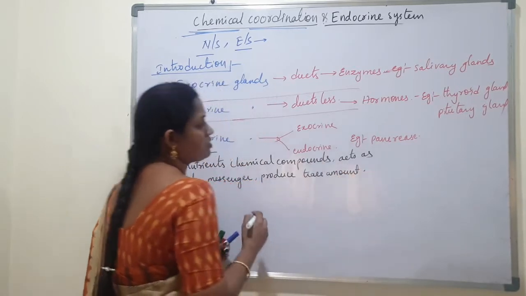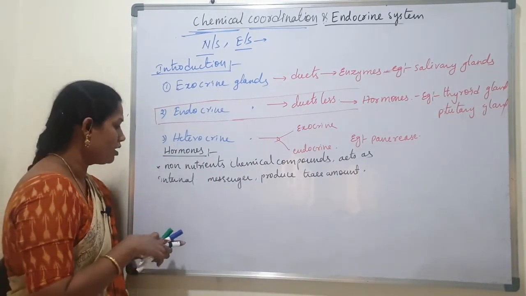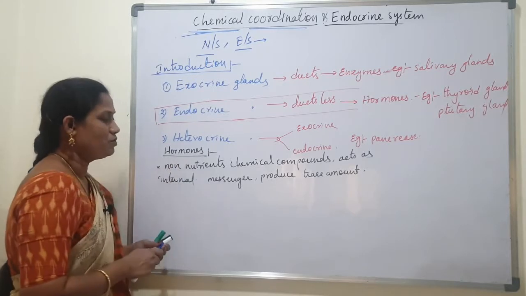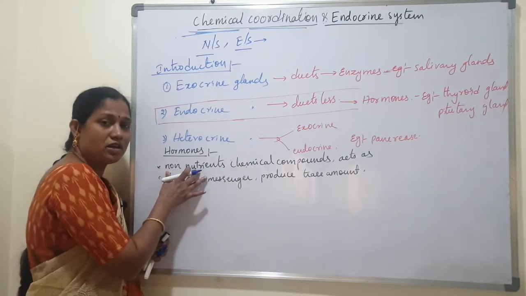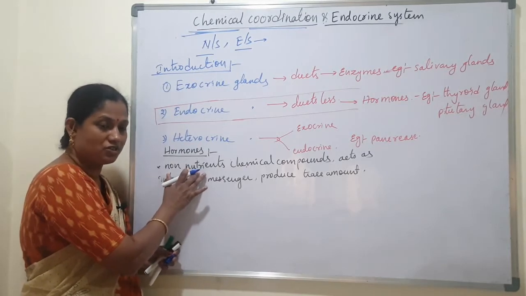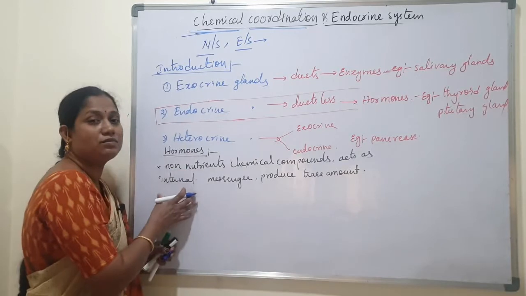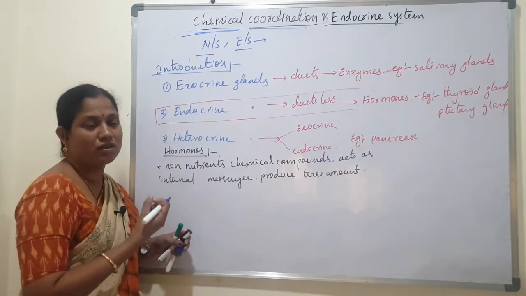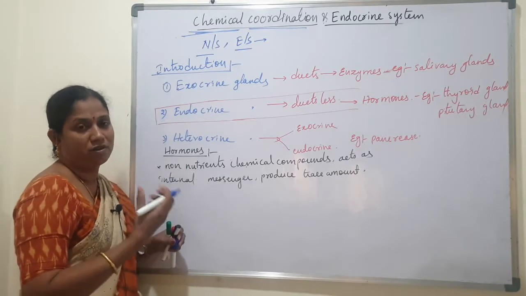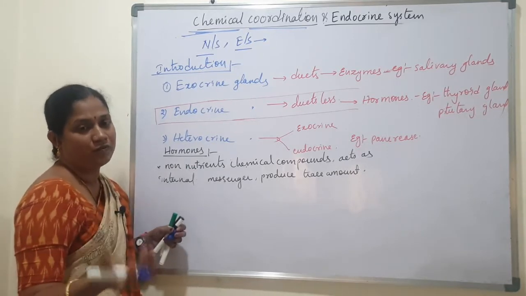So these substances are called hormones. Normally, hormones are chemical compounds. Here, chemical compounds which are non-nutrients, which means they do not produce energy. These non-nutrient chemical compounds act as internal messengers. Internal messengers means they bring information to their target organs. They carry the messages to their target organs.